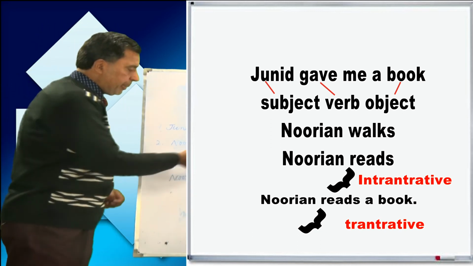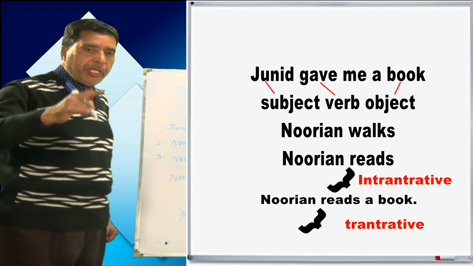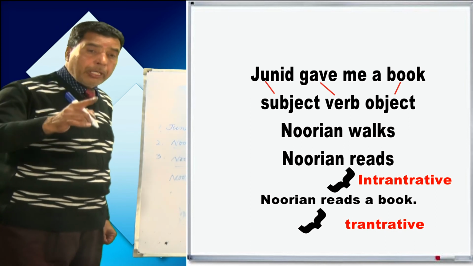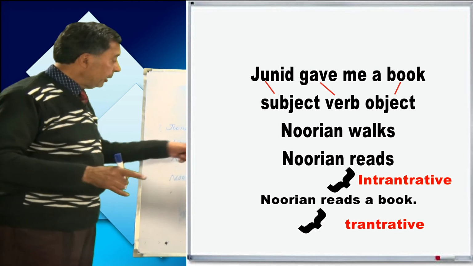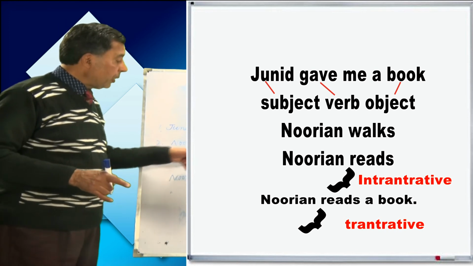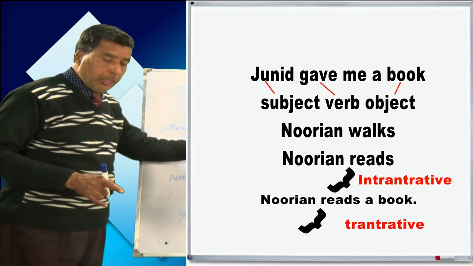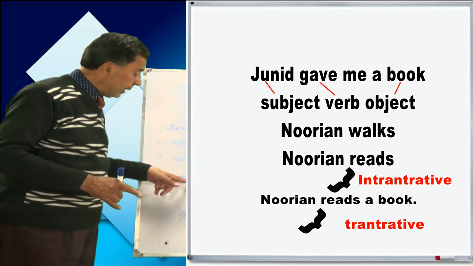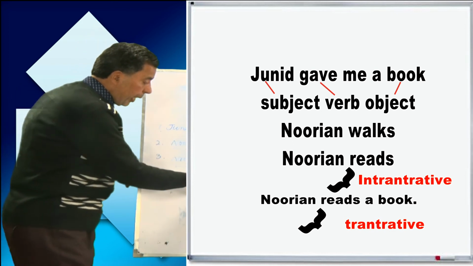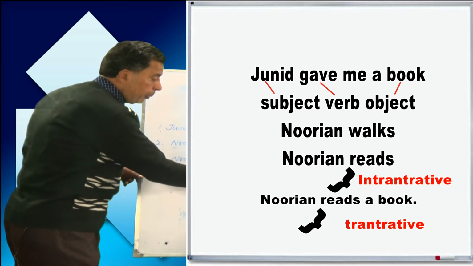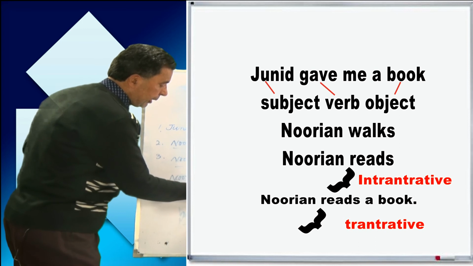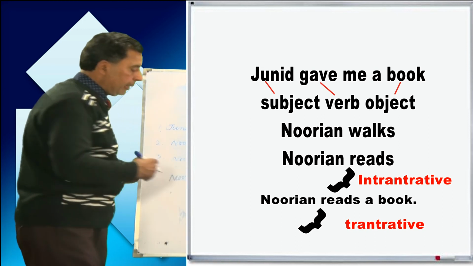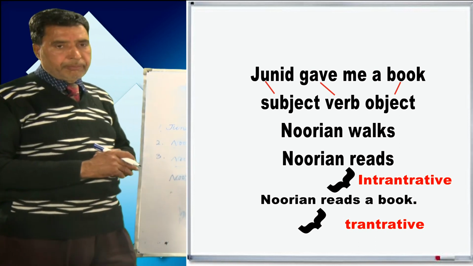Once again this reads, because I have already told you, we can use a verb both transitive as well as intransitive. Here in this sentence, it does not need anything else. So it is intransitive, but in this sentence, Nuran reads a book. So this reads has been used both as a transitive verb and as an intransitive verb.